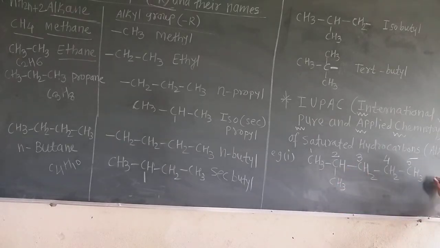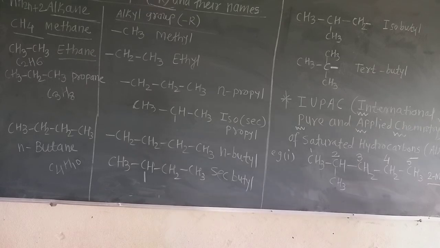So the name is 2-methyl pentane. The IUPAC name of this compound is 2-methyl pentane. Very simple. That is the method to give the IUPAC name to the saturated hydrocarbon. Do you understand that? The name of this compound is 2-methyl pentane.